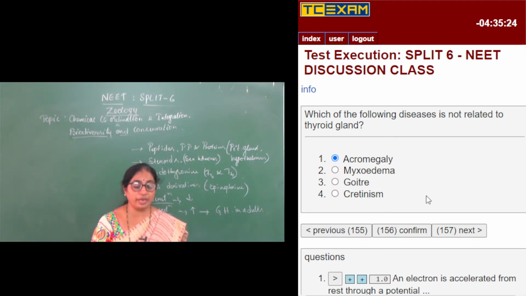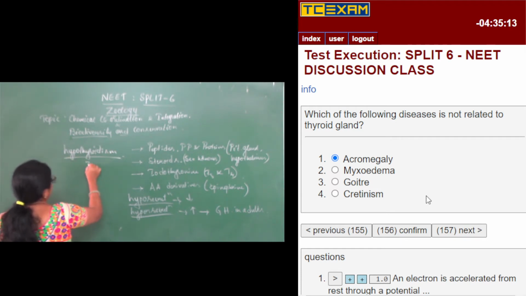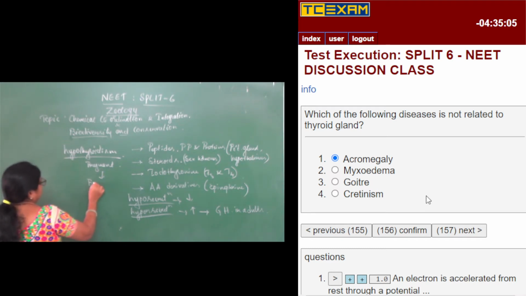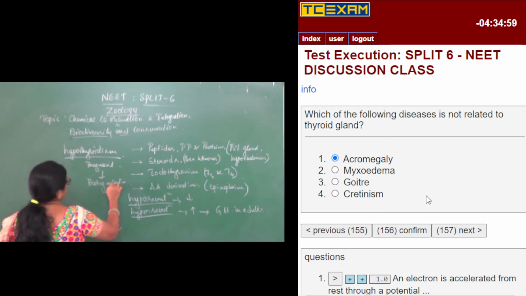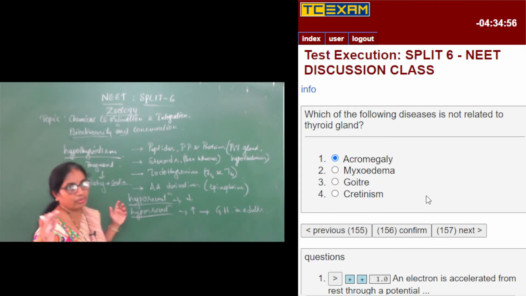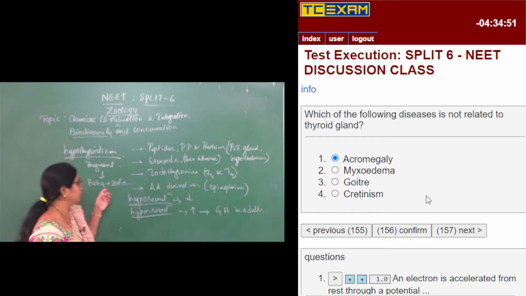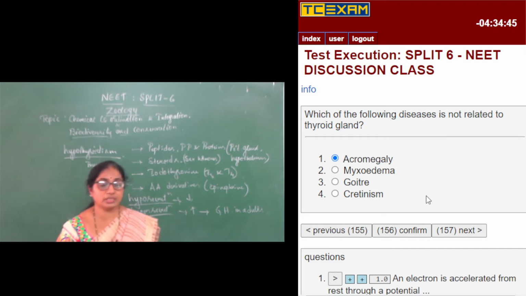If there is less secretion of the thyroid hormones in pregnant ladies, when they give birth, the baby can be called a cretin because it will have lower IQ levels and stunted growth. Hence this disease is called cretinism.